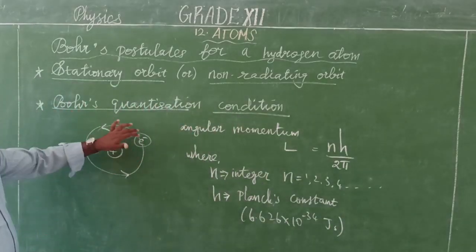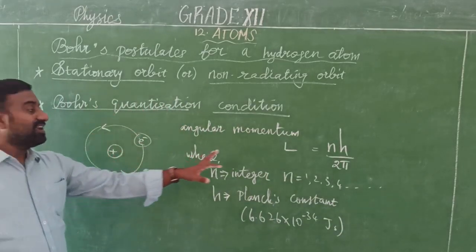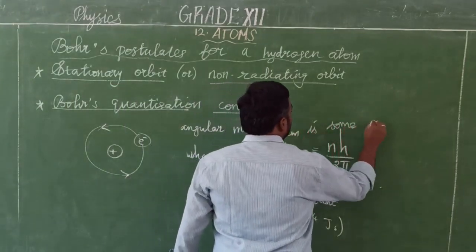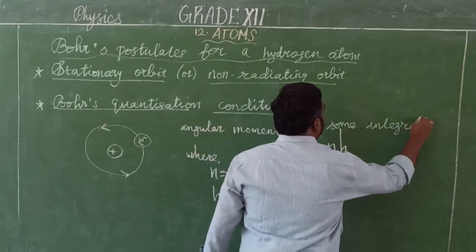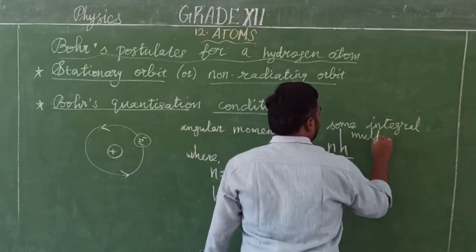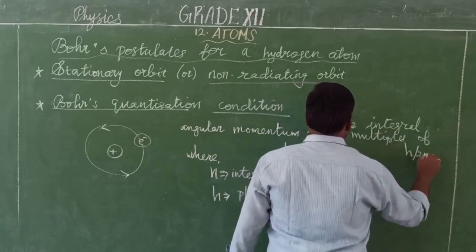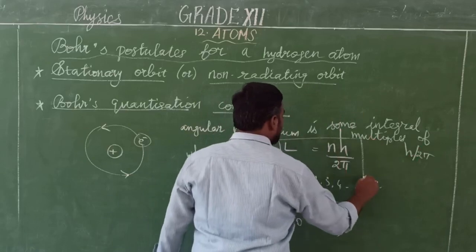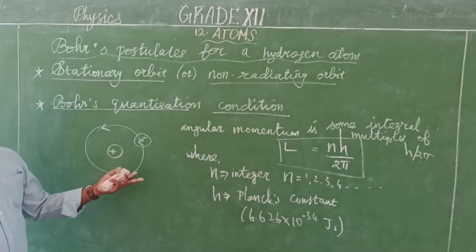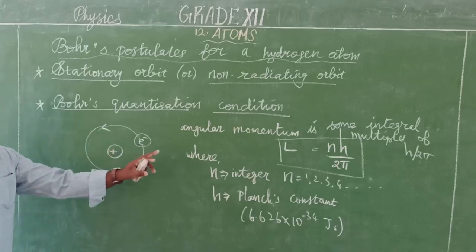So whenever the electron revolves around the nucleus of a hydrogen atom, it has angular momentum, and the angular momentum is some integral multiple of h by 2 pi. That was stated here: L is equal to nh by 2 pi, where L is the angular momentum and n is an integer value. We can also call it the principal quantum number in later cases. h is Planck's constant.